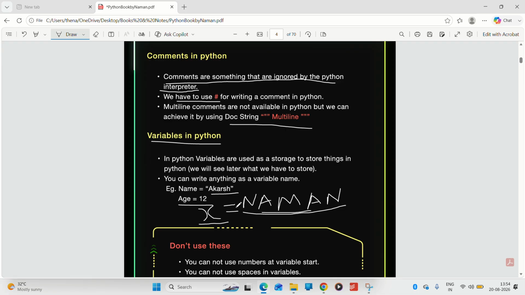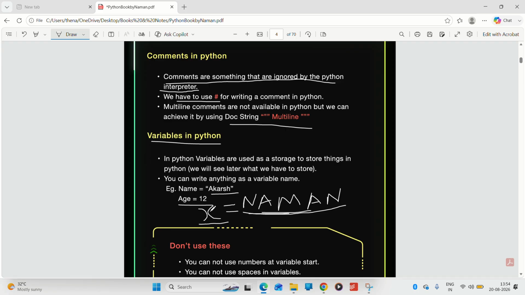Before coding, you may have understood that an equals sign means this is equal to that. But here in Python, just remember it means the value is assigned to the variable, meaning Naman is assigned to X. We will see more on that later. For now, just remember the value Naman is assigned to X.